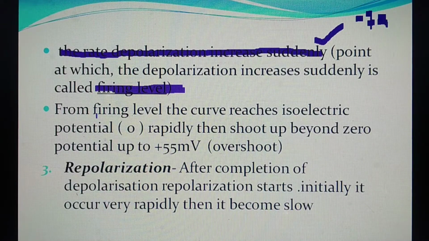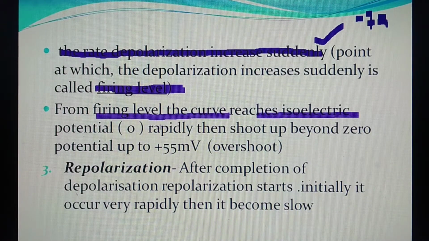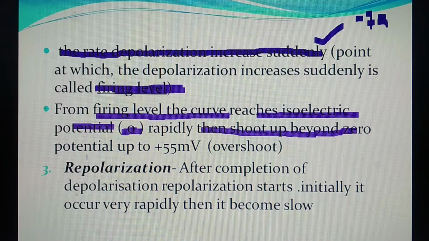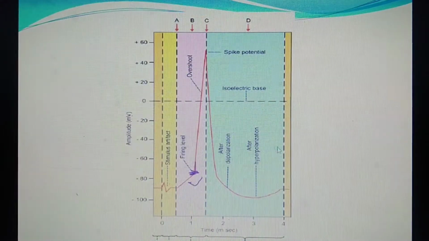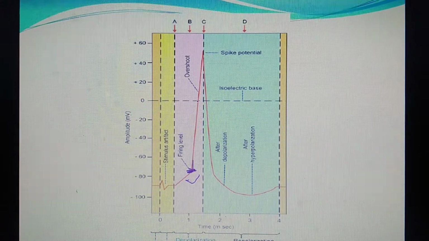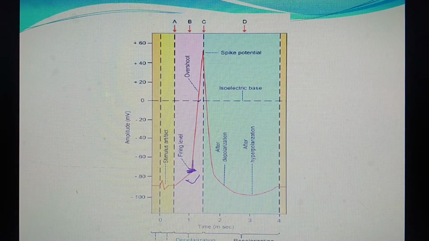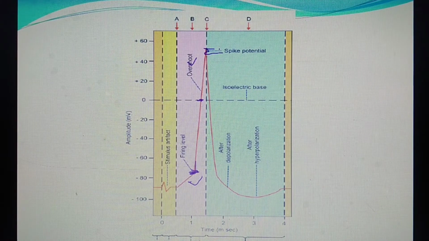From the firing level the curve reaches isoelectric potential rapidly, that means zero potential, and then shoots up beyond the zero potential up to plus 55 millivolt, and that is known as overshoot. Here you can see this, as it reaches zero potential, that means isoelectric potential, it then overshoots up to plus 55 millivolt.